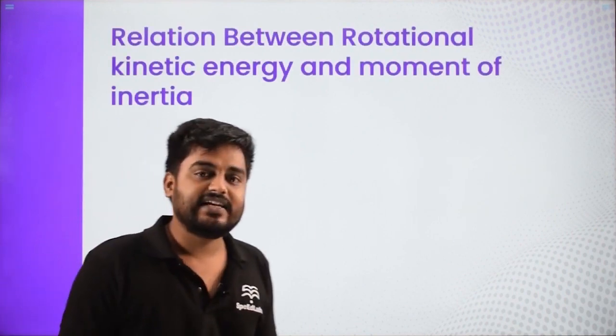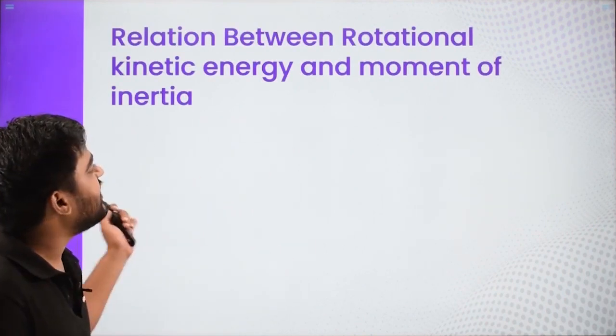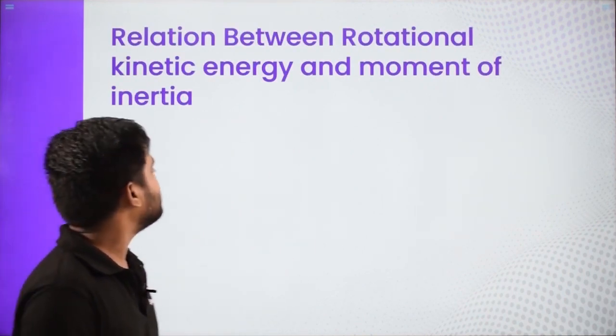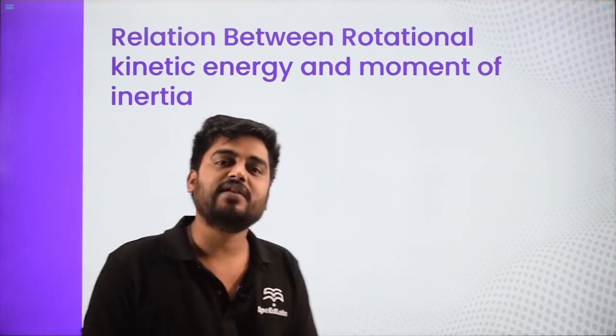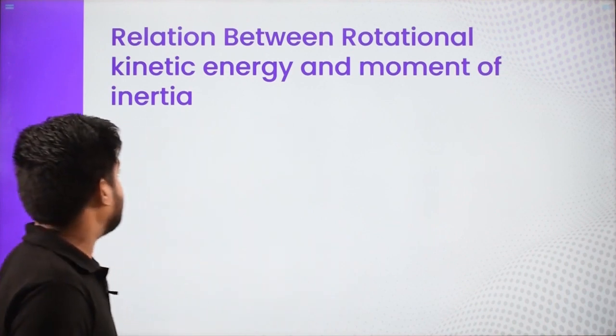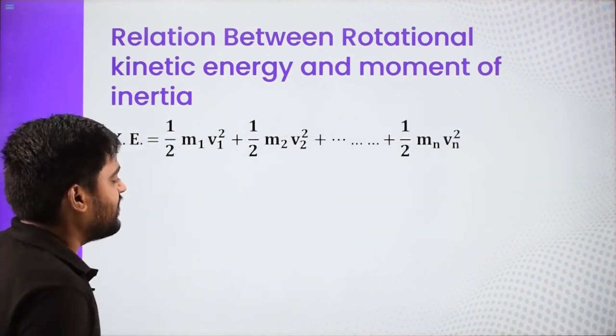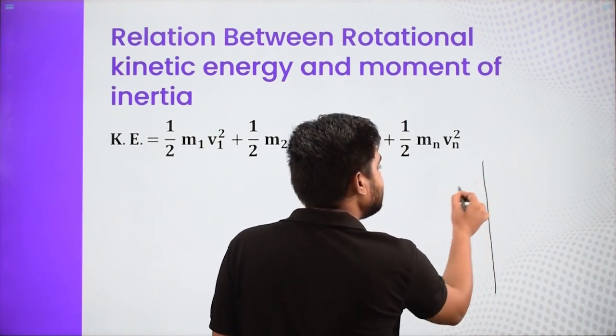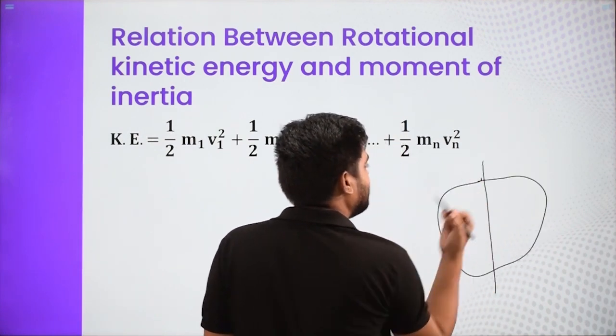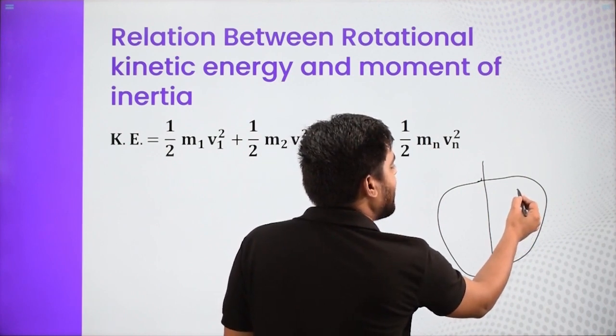So first let us discuss the relationship between rotational kinetic energy and moment of inertia. From there we are going to define moment of inertia again. So let us say we have an object, a random object, and I am taking some particles on it.